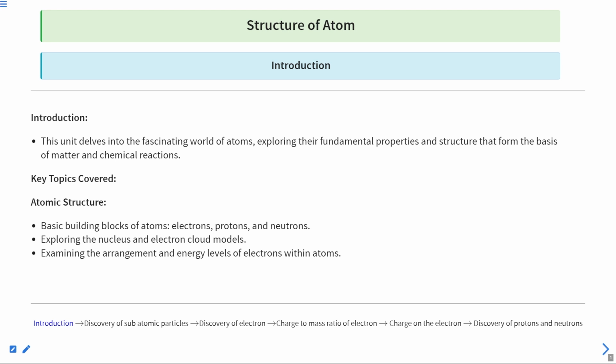How are these electrons, protons and neutrons arranged in atoms? How is the neutron in the center, and why are the electrons in different stationary states? So let us start our class with this in mind.